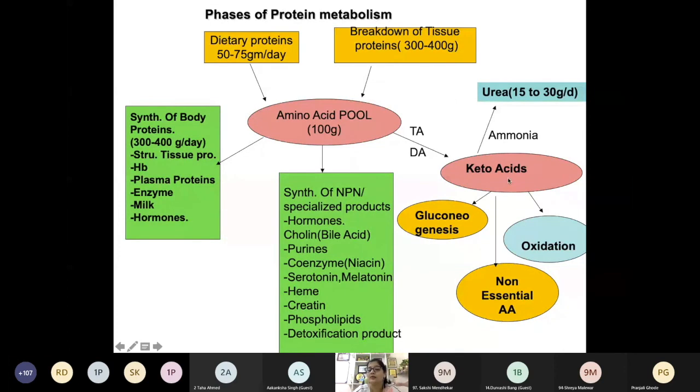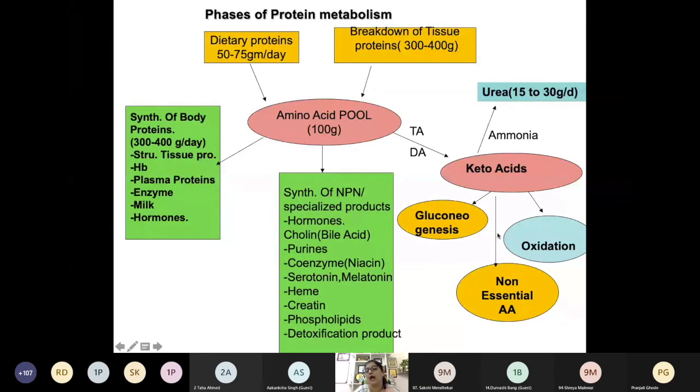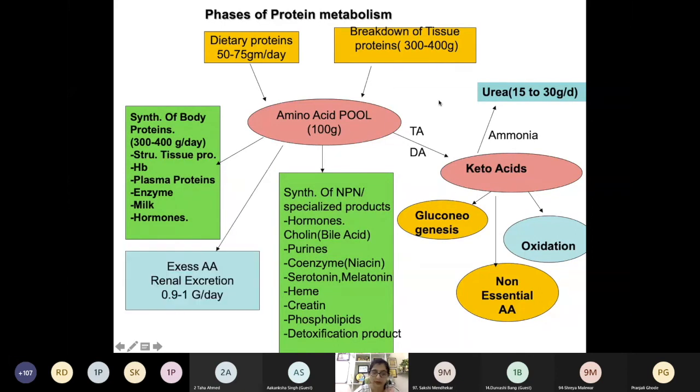Even these keto acids are utilized for synthesis of non-essential amino acids. And a few amino acids can undergo oxidation and release energy. So this is the catabolic part of amino acid protein metabolism.